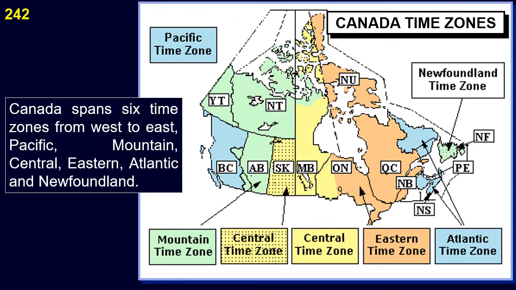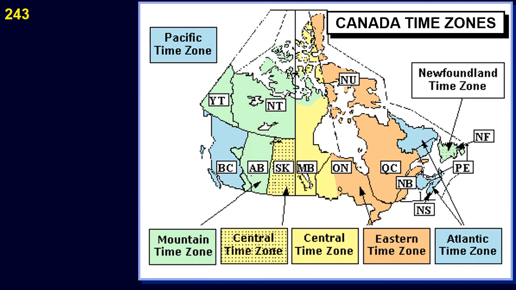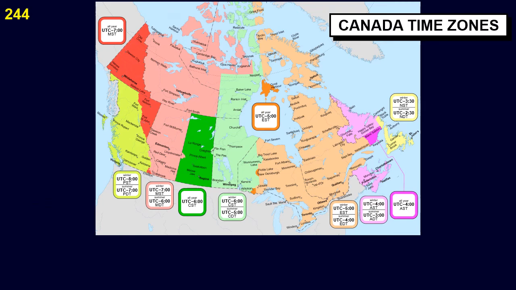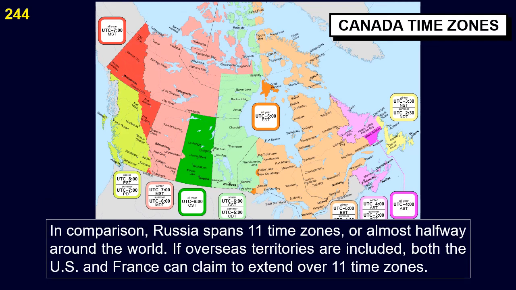Canada spans 6 time zones from west to east: Pacific, Mountain, Central, Eastern, Atlantic and Newfoundland. The Newfoundland time zone, NT, is unique in that it is at UTC-3 hours and 30 minutes, and thus 1/2 of an hour ahead of the Atlantic time zone. In comparison, Russia spans 11 time zones, or almost halfway around the world. If overseas territories are included, both the US and France can claim to extend over 11 time zones.